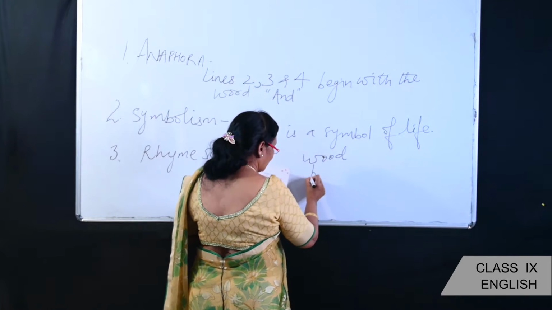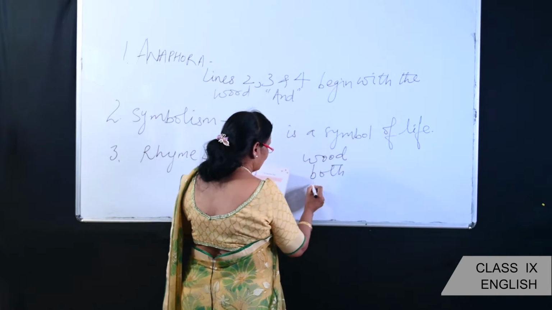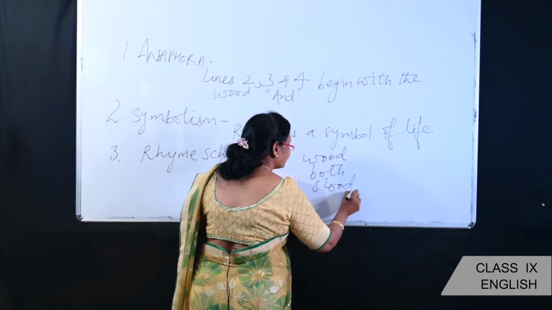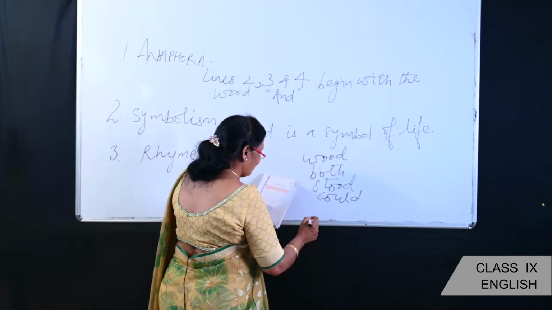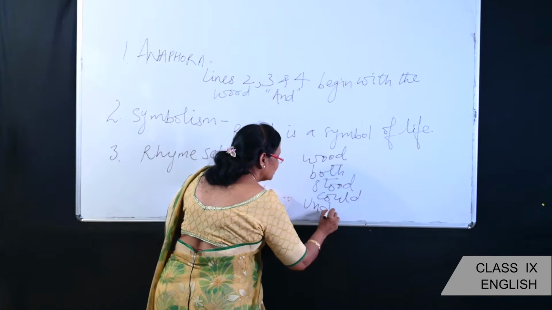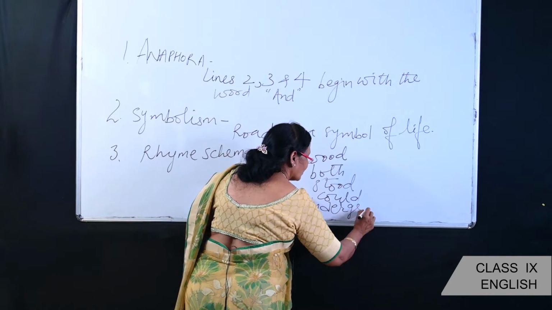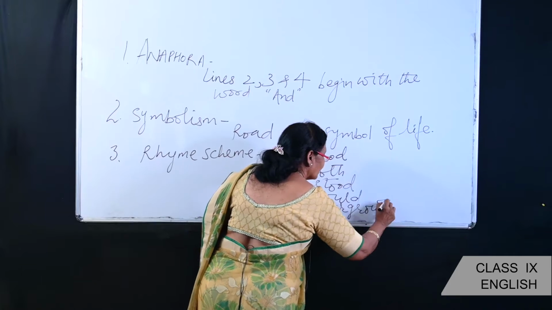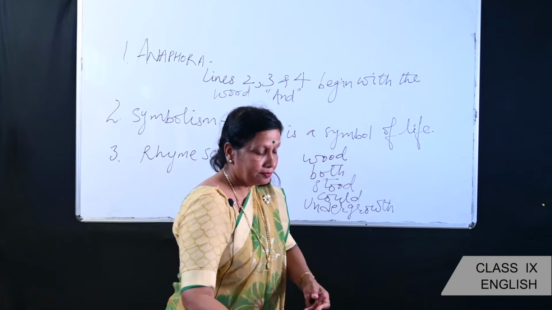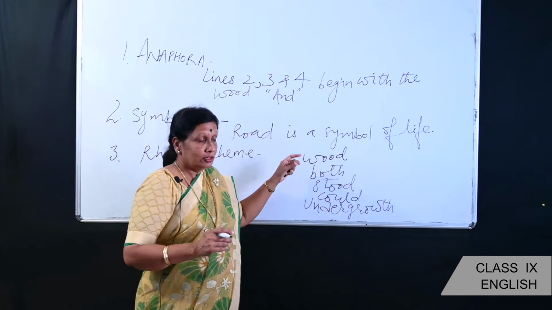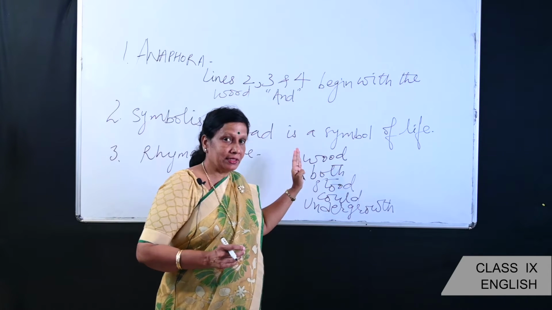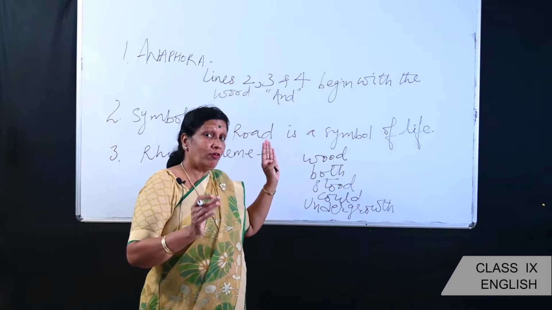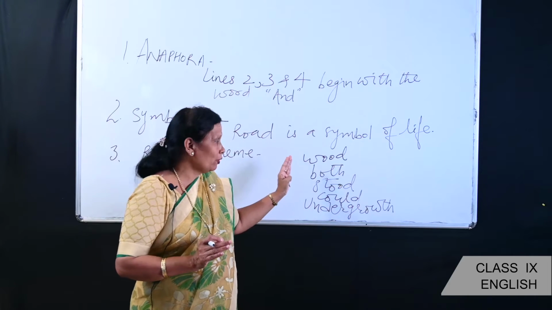Wood, both, stood, could, and undergrowth. So you have to look at the rhyming words used by the poet in order to find out the rhyme scheme of the poem.